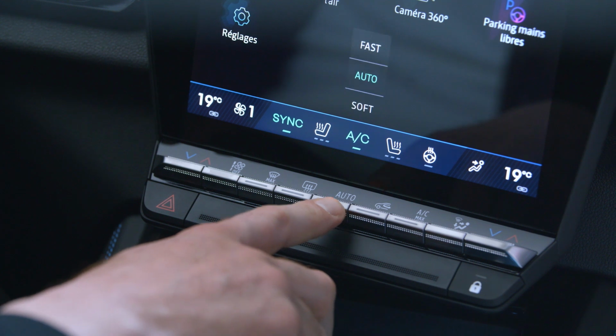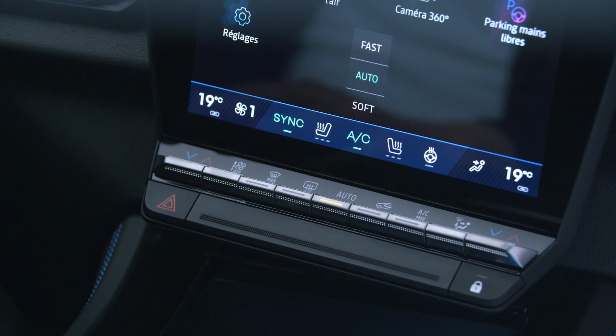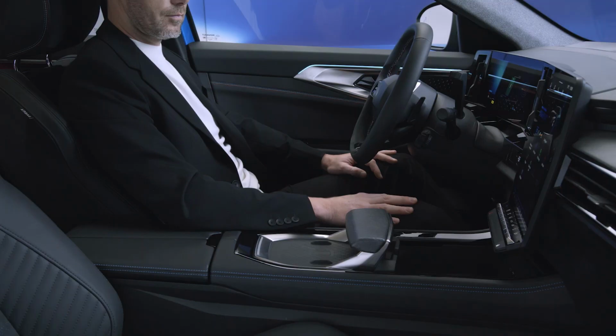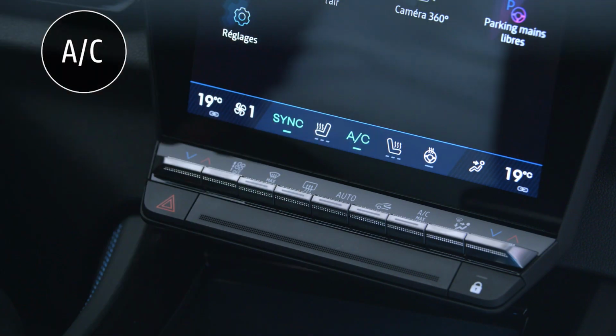The system switches the air conditioning on and off for you when it's in automatic mode. Press this button to switch the air conditioning on or off yourself.